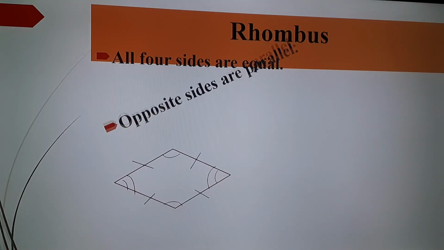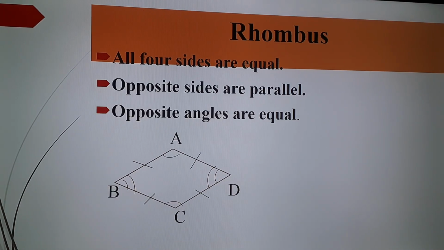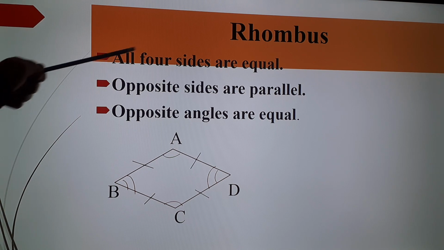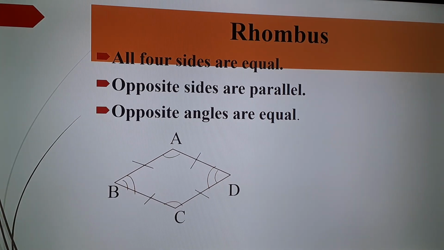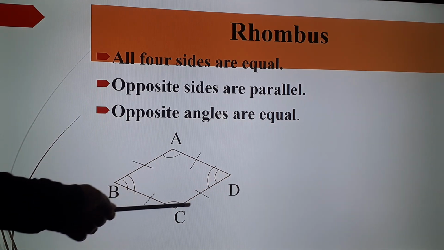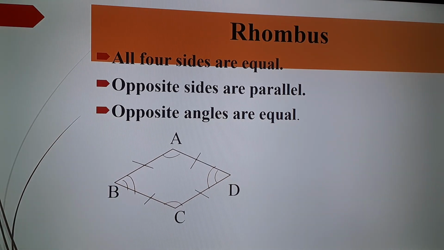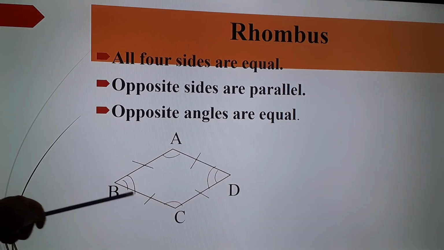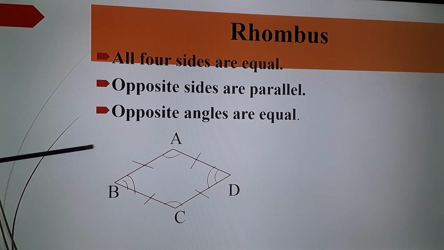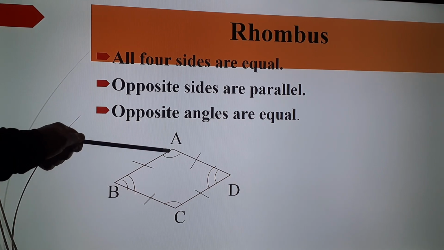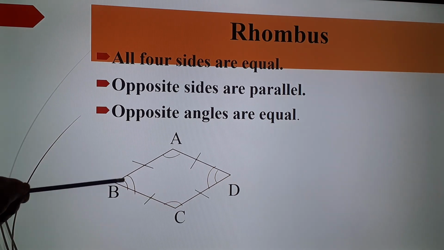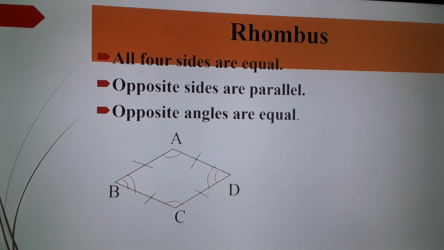Moving to the next figure, that is rhombus. What are the properties of rhombus? All four sides are equal. So AD will be equal to DC will be equal to CB will be equal to BA. That means all sides are equal. Opposite sides are parallel. So AD will be parallel to BC and AB will be parallel to DC. Then opposite angles are equal. Angle A will be equal to angle C and angle B will be equal to angle D.